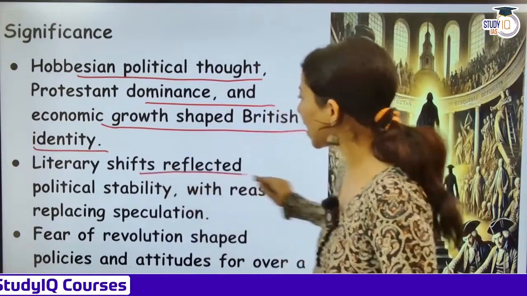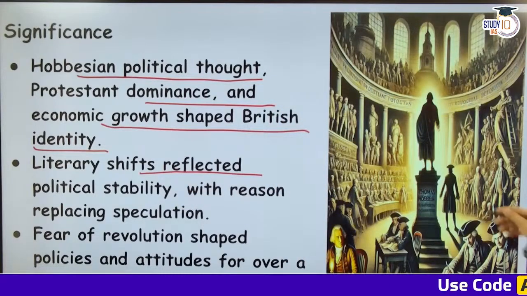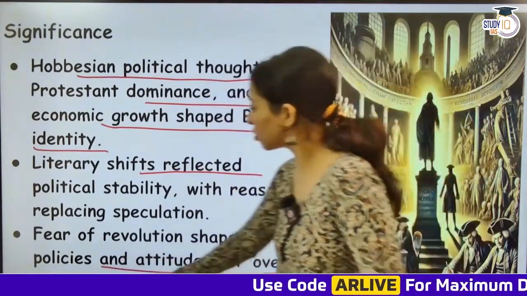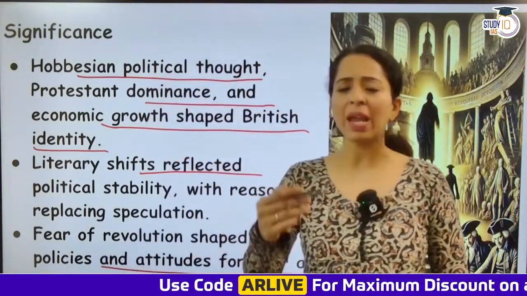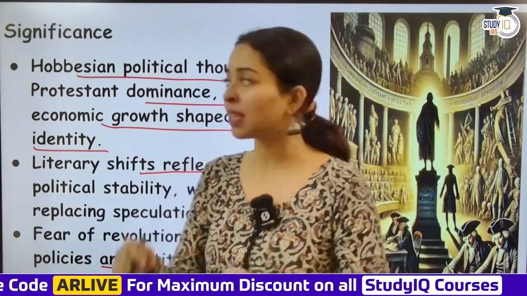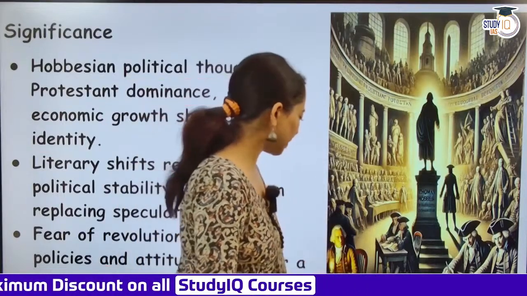Literary shifts reflected political stability, with reason replacing speculation. The fear of revolution shaped policies and attitudes for over a century. So hardly any revolution happened, because they were like, enough of revolution, we cannot let anything happen. And these were the ideas that were very much promoted during that time.